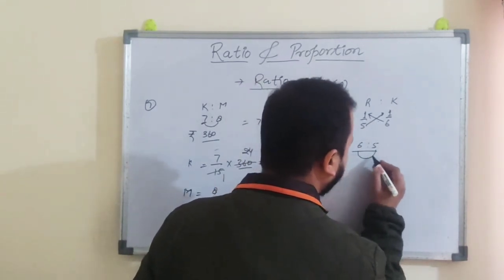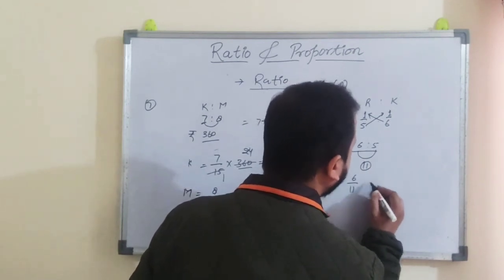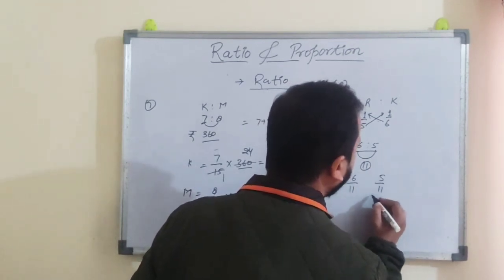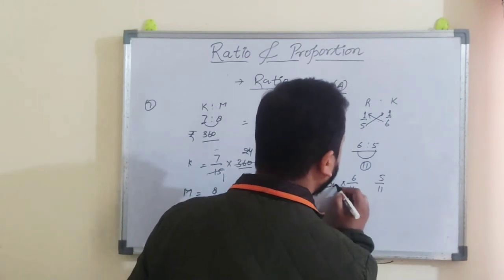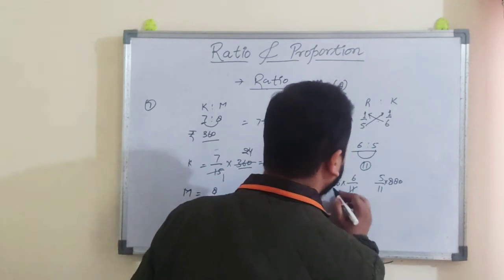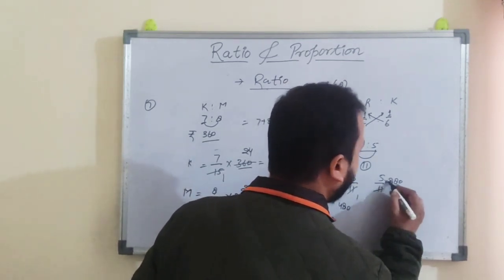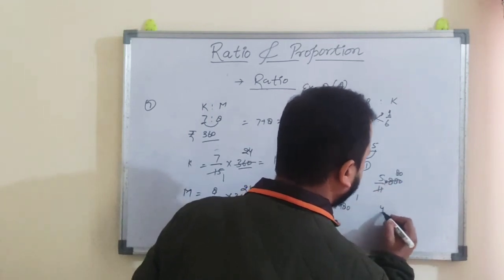Now the sum of the ratio is 11. So Rajan gets 6 by 11 and Kamal gets 5 by 11. Just multiply by 880 in both cases. So this one is 480 and this one is 400.